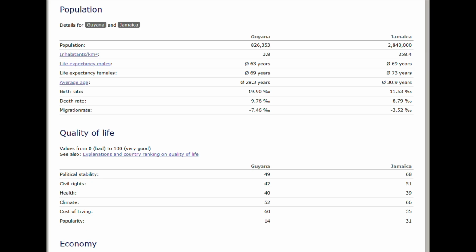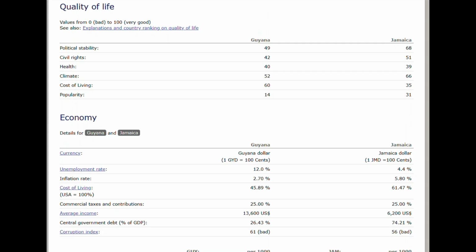So when it comes to the quality of life, it seems like Jamaica is just higher in every metric. There's more political unrest in Guyana. The civil rights is worse in Guyana. The health is actually the same, with Jamaica being 1% lower. The climate a bit worse in Guyana than Jamaica. The cost of living, though, is much better in Guyana than Jamaica, which I find to be very interesting. And the popularity is obviously higher in Jamaica than Guyana.